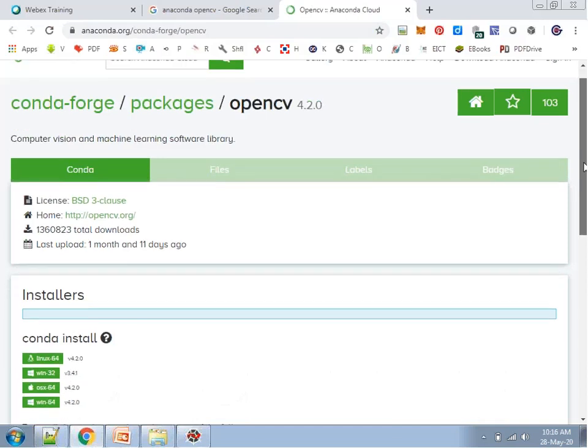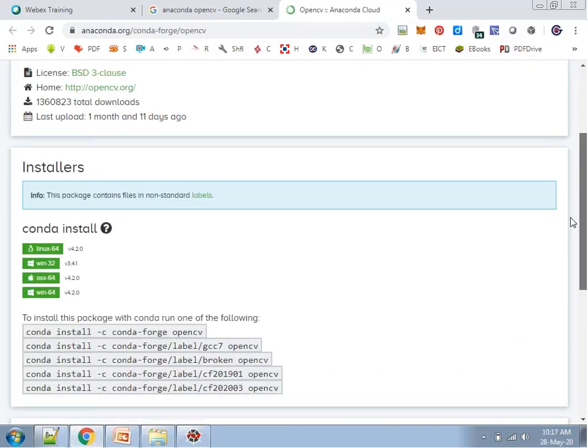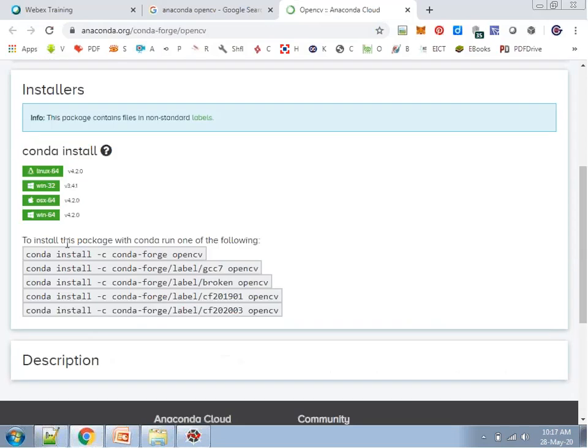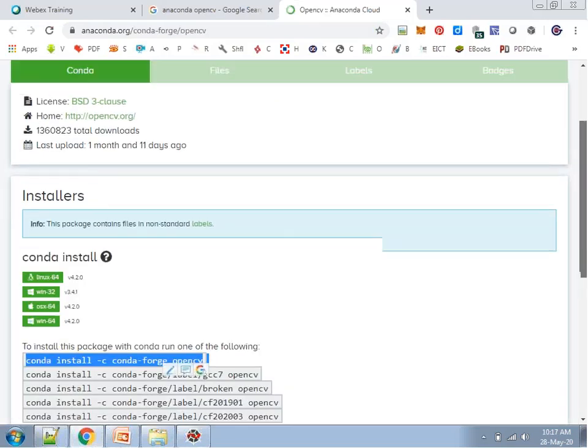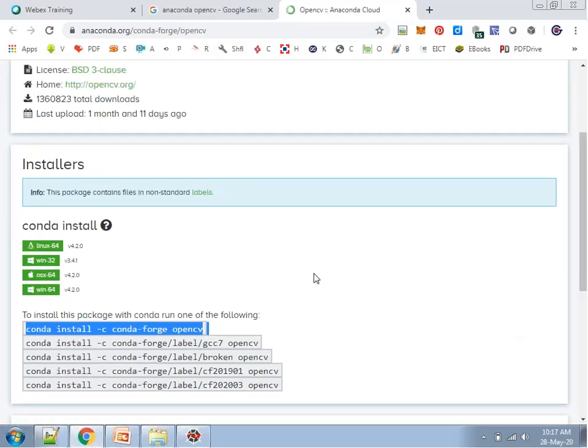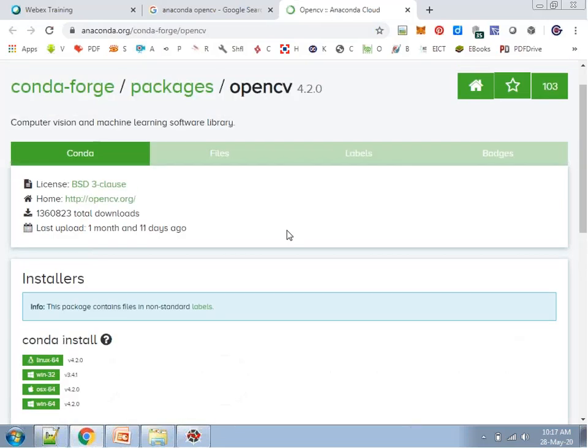OpenCV is available with your Anaconda. If it is not available in your Anaconda, then you can execute this command: conda install -c conda-forge opencv. In the Anaconda prompt, we execute this particular instruction, and then your OpenCV will be integrated.